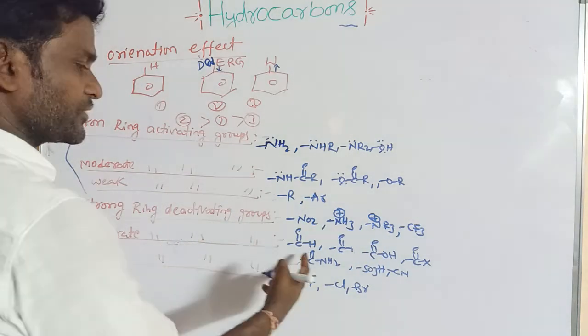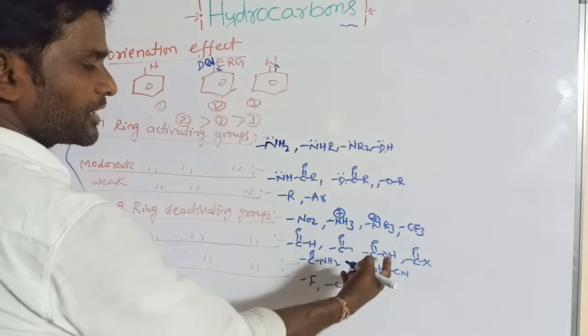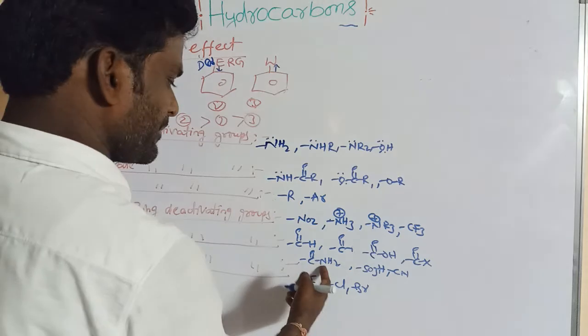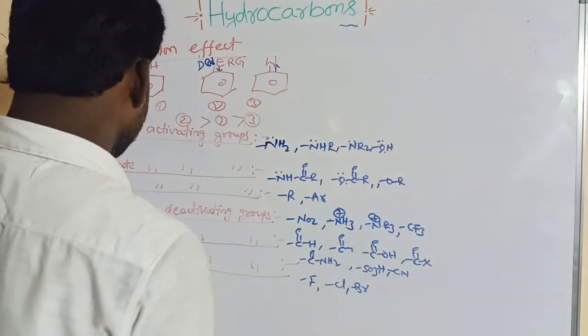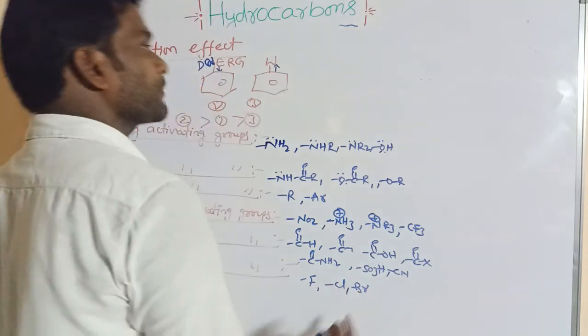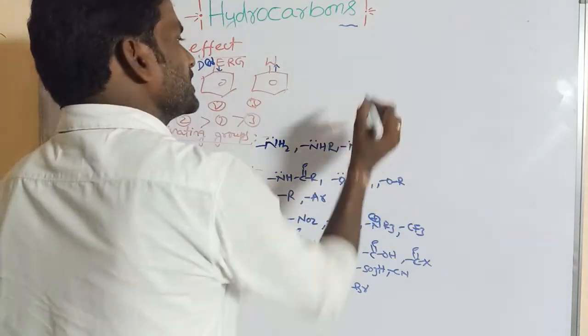Moderate ring deactivating groups. These are aldehydes, ketones, carboxylic acid, carbonyl chloride, and amide and sulfonic acid, cyano group. Weak ring deactivating groups, that is chlorine, bromine, right? So what are those? Listen to me.